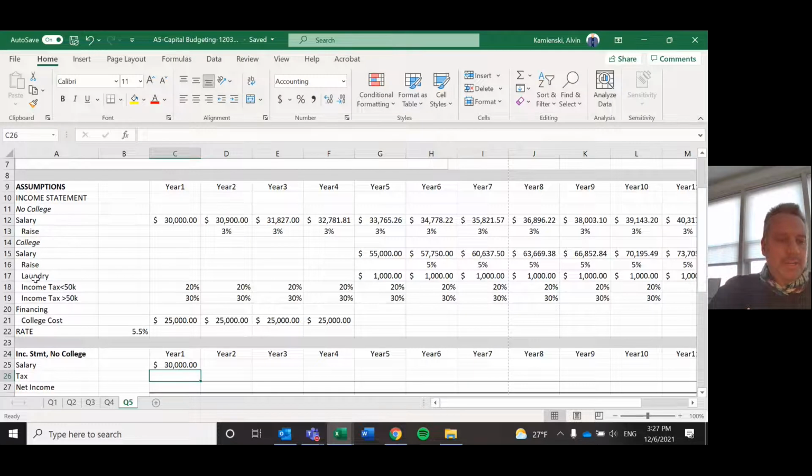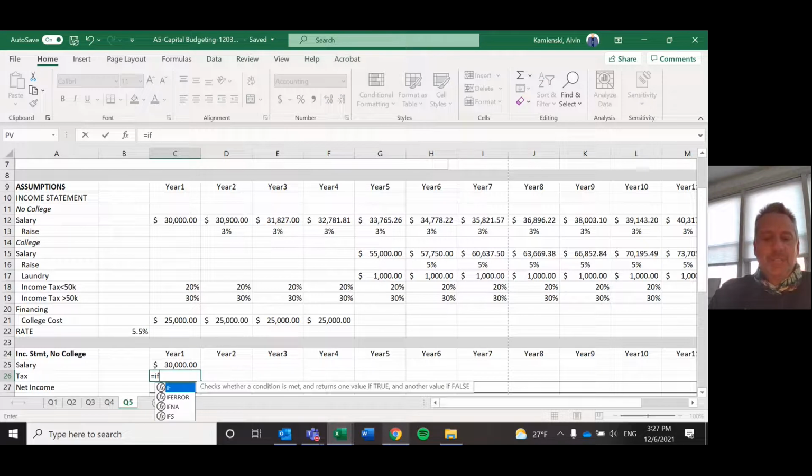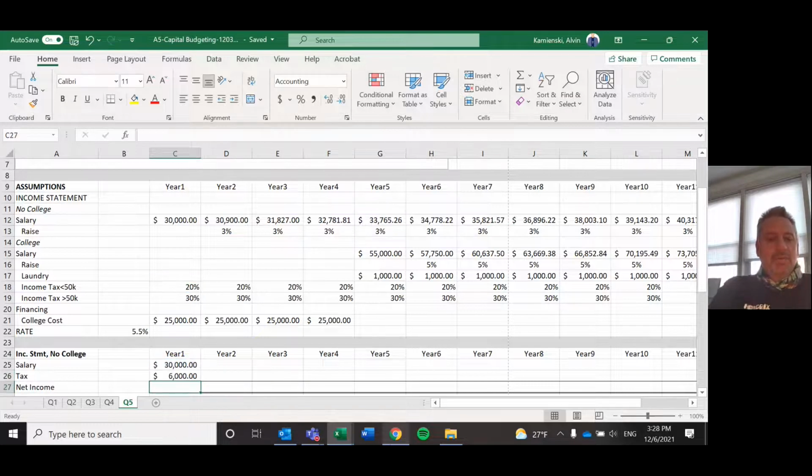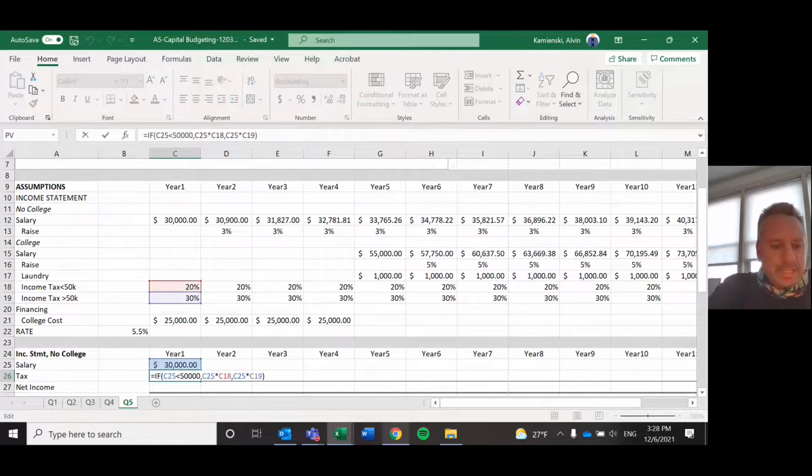Let's use an if formula there to account for the fact that the tax rates will vary, and here's how. Equals if. When we look at this salary number, which for us is also equal to EBT because we have no other expenses here, if that number is less than $50,000, then we want to take that number and multiply it by 20%, comma, if not, we take that number and multiply it by 30%. So therefore, we're going to pay, according to this, less than $50,000.